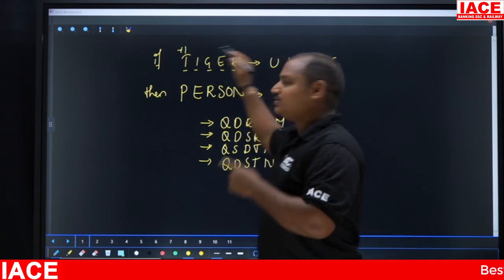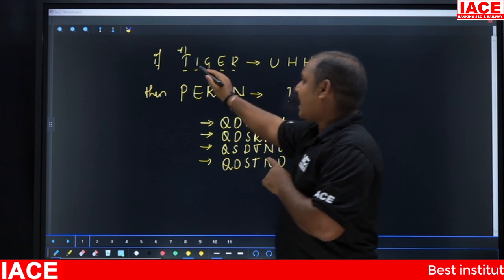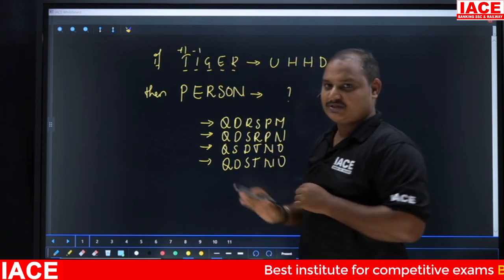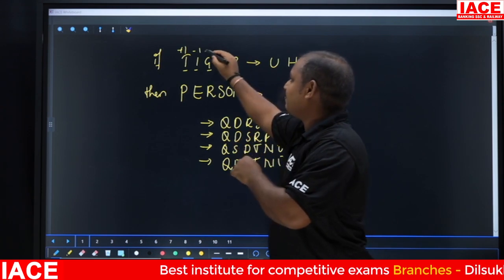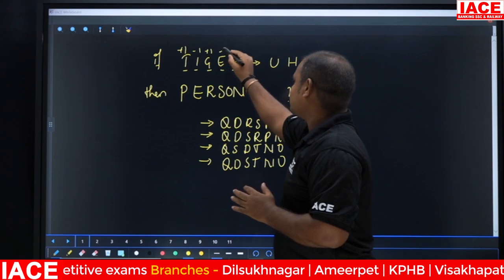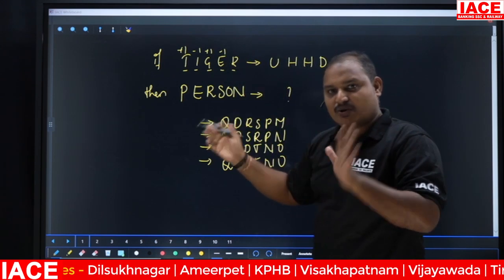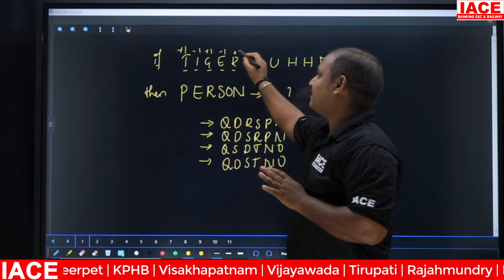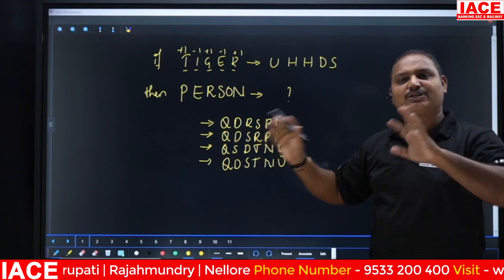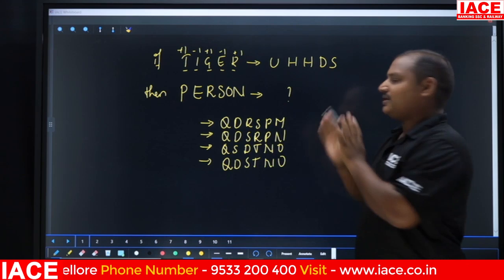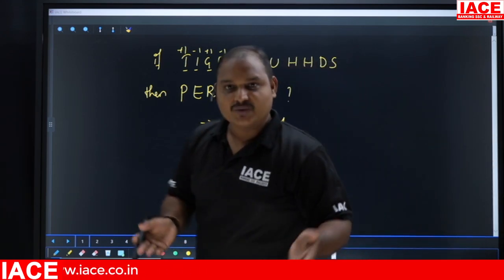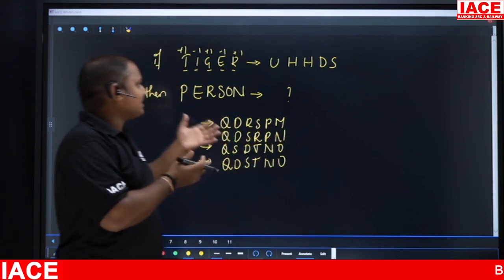T plus 1 is U. Then I and H: I minus 1 is H. Then G plus 1 is H. Next, E minus 1 is D. That is also okay. R plus 1, yes. We got the logic: plus 1, minus 1, plus 1, minus 1 and plus 1. That's it.